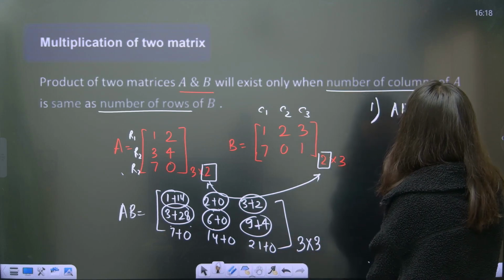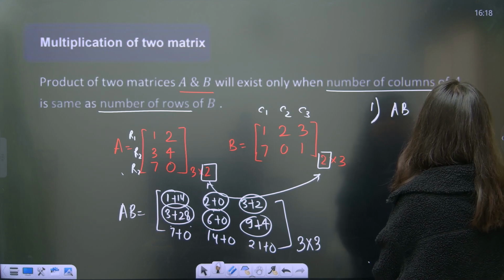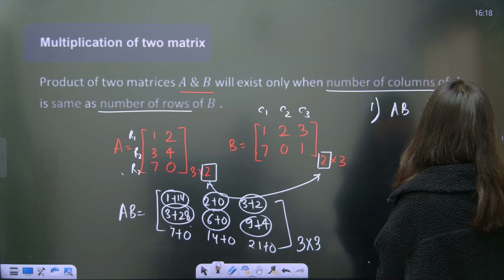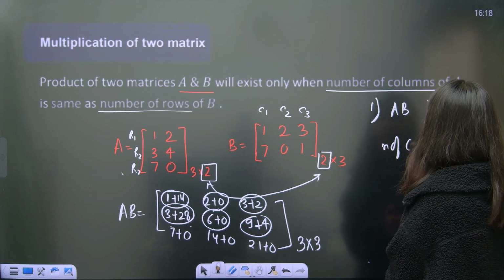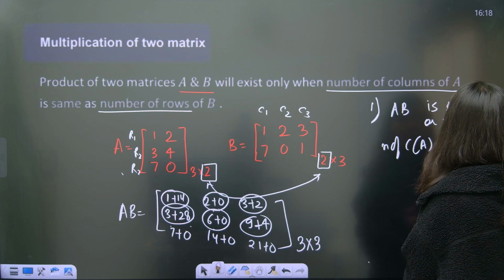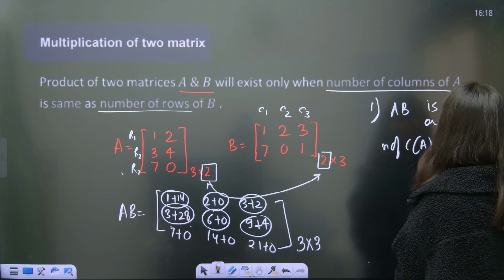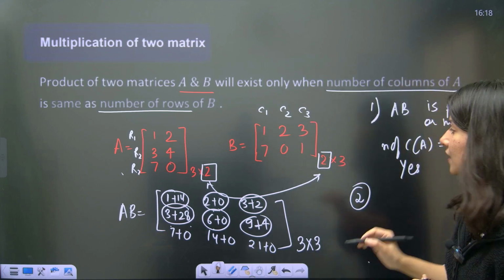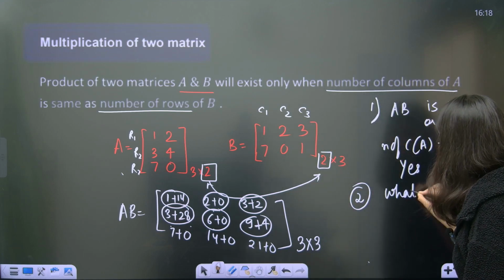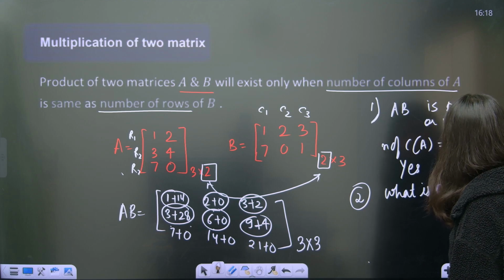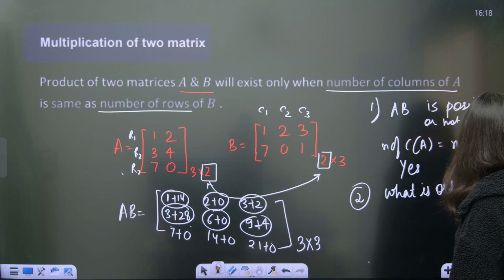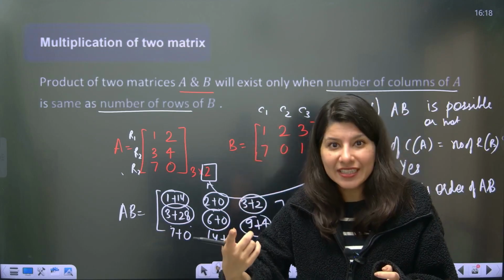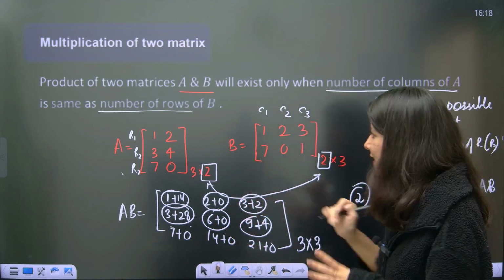In this case, AB is possible because the number of columns of A is equal to the number of rows of B. So yes, the answer is yes. Second, what is the order of AB? You will understand just by calculating it, but even without calculating, you can reply.